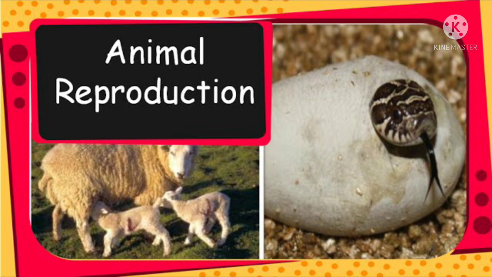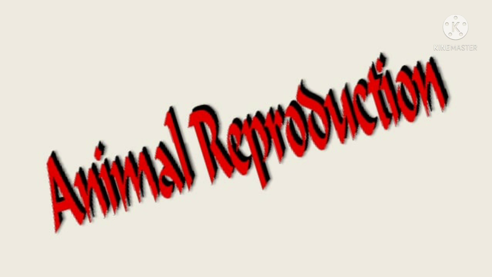How do animals reproduce? In animals, generally, we see two different kinds of reproduction. The process of reproduction takes place in different ways. In animals, we see that some animals lay eggs and some animals give birth to young ones.